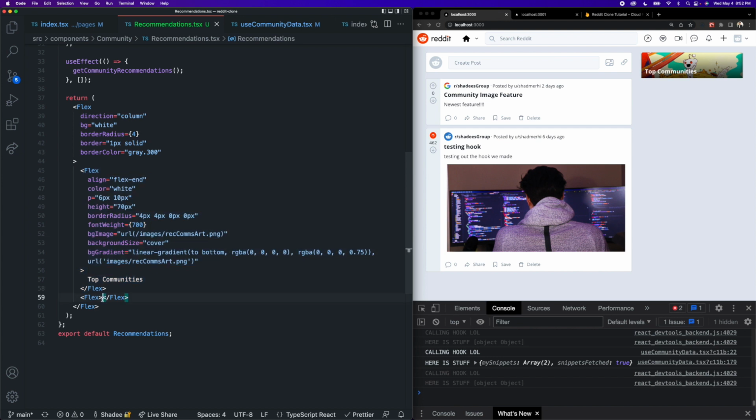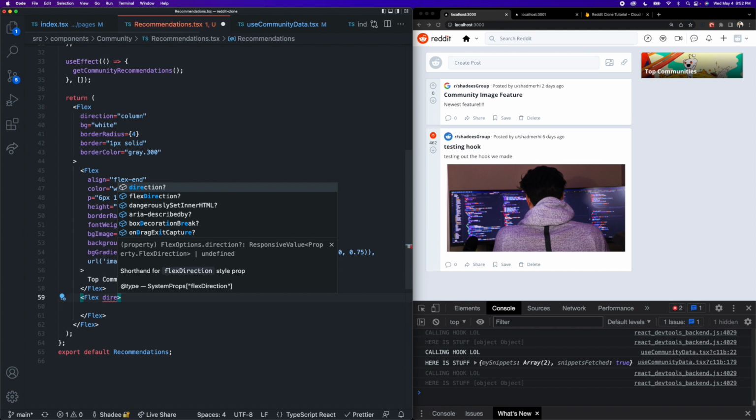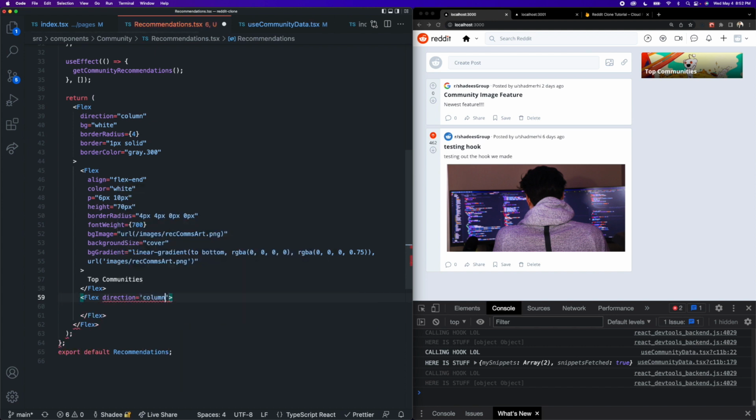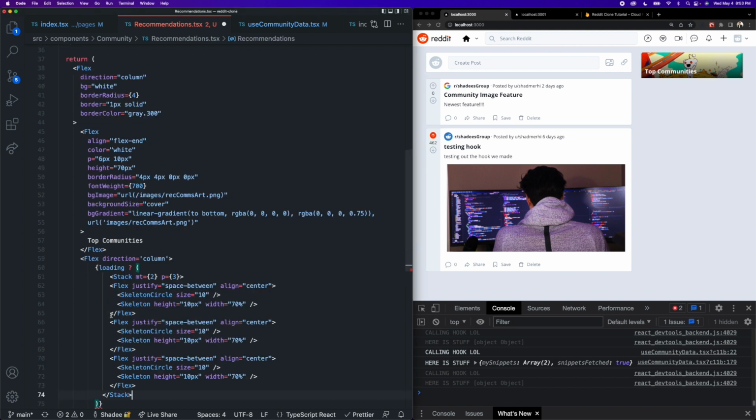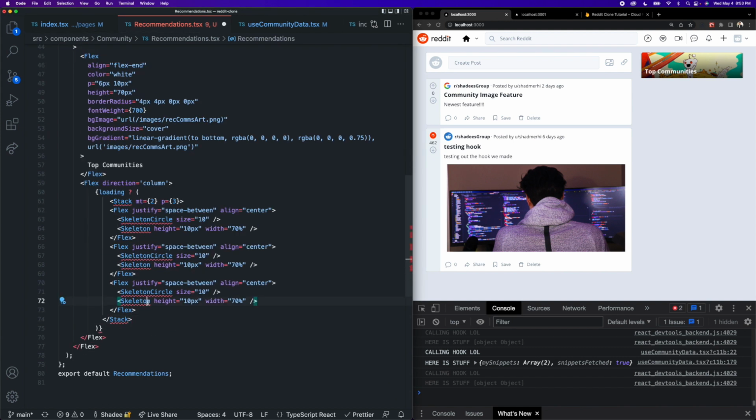Okay, so let's move on to the actual communities list part of this component here. So we're going to give this a direction of column as well, column. And inside of here, we are going to also add a skeleton loader. So I'm going to add the ternary operator loading. If we are loading, we are going to display a skeleton component that I'm going to paste in from my project here. It's about 15 lines or something. It's just like a stack, just like this. And I'm going to add all of these missing imports. Okay, and if we are not loading, we actually want to display those top communities.